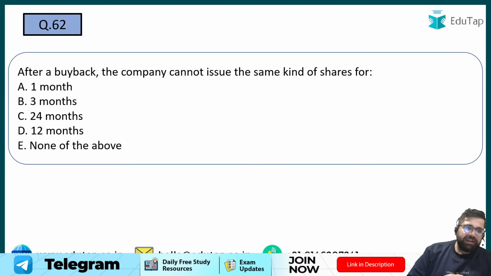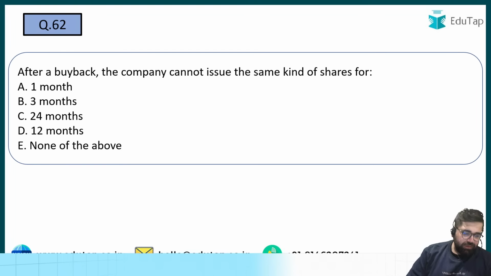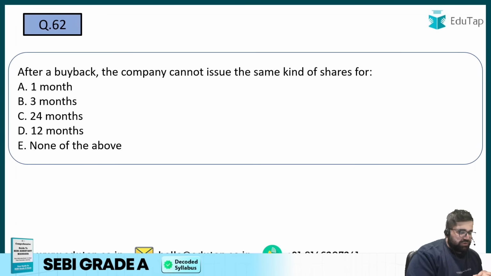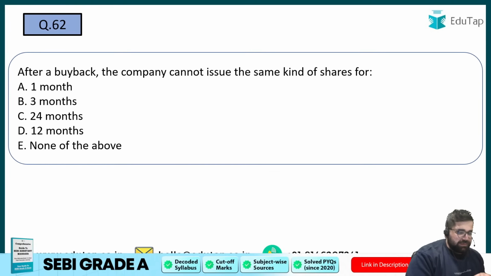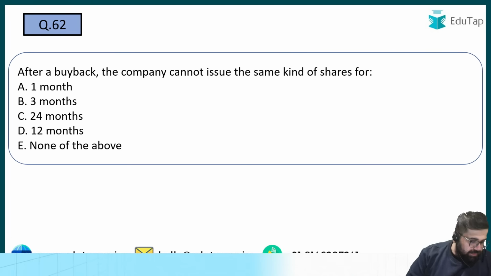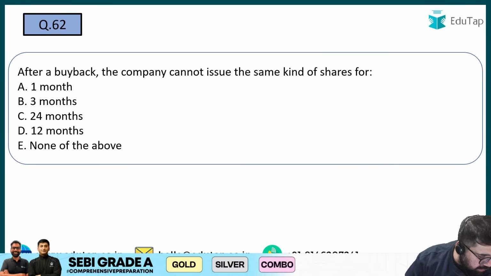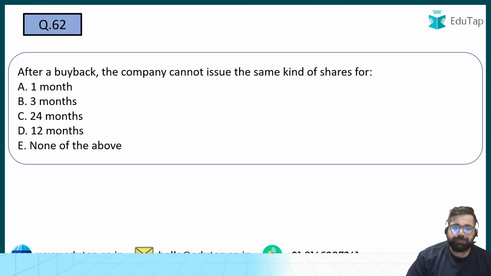Shrishmat is going with D, 12 months. Okay. Ria is also going with D. Prakriti is also going with D, 12 months. Divya Lakshmi, Sadbir Loyle, Chandan, everybody is going with D.